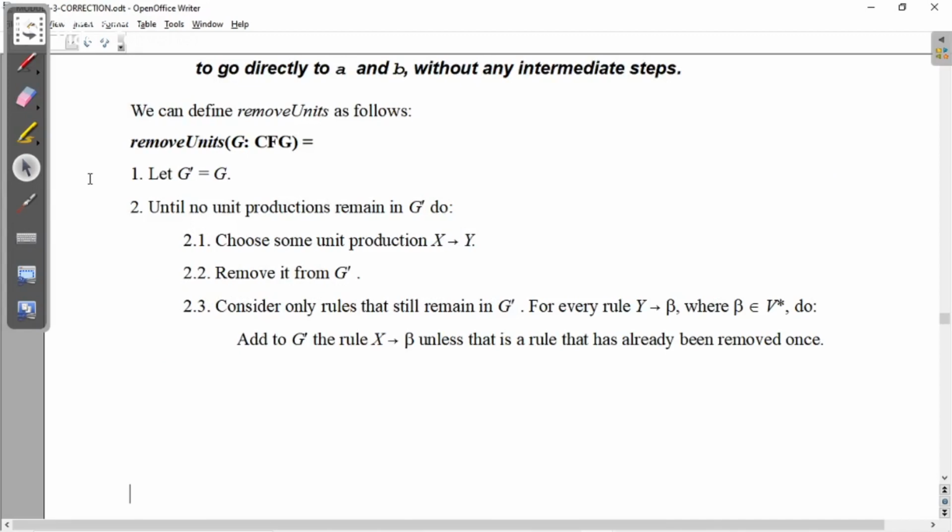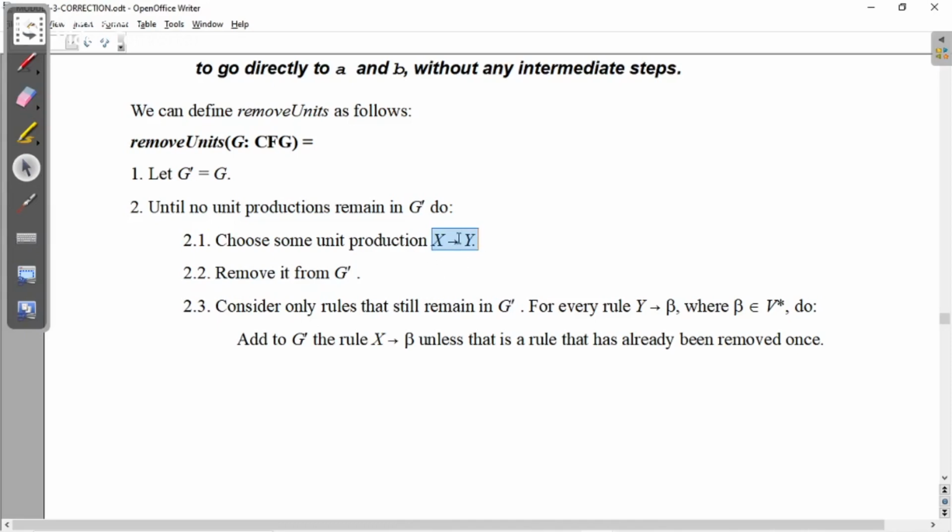Now I will explain the remove units algorithm. The first step would be G dash equal to G. I assign the grammar G to G dash. Then, until no unit production remains in G dash, you have to follow these steps. What's the first step? Choose some unit production X gives A. So choose from the grammar the rule that is in this format: non-terminal gives single non-terminal.